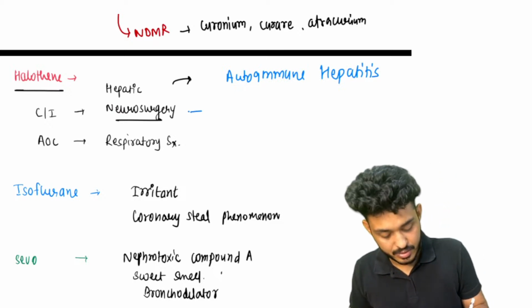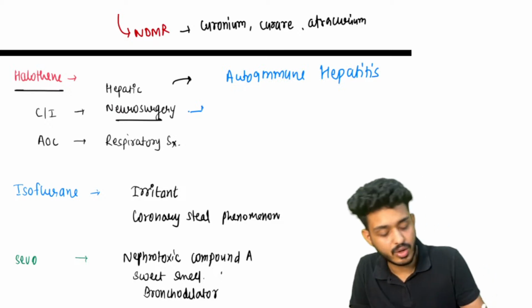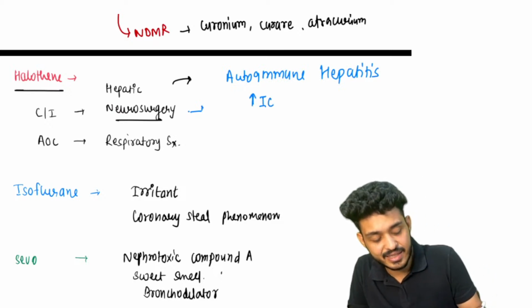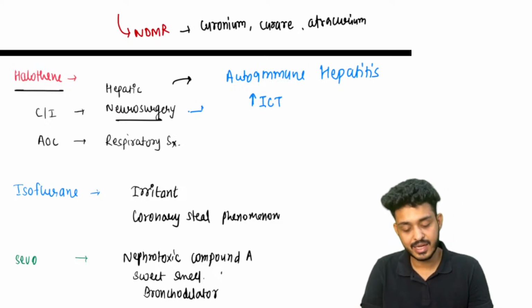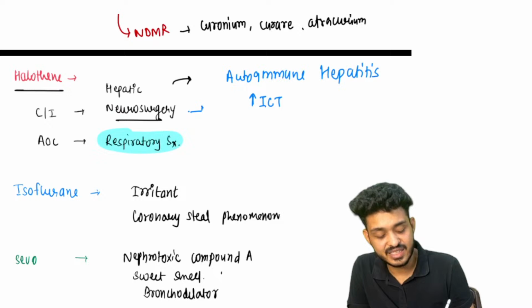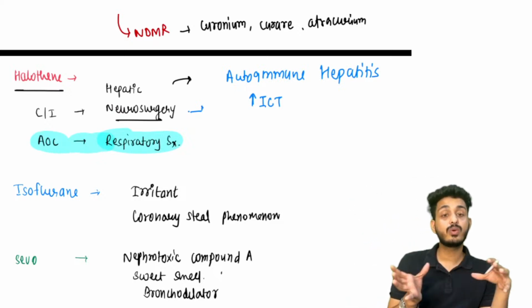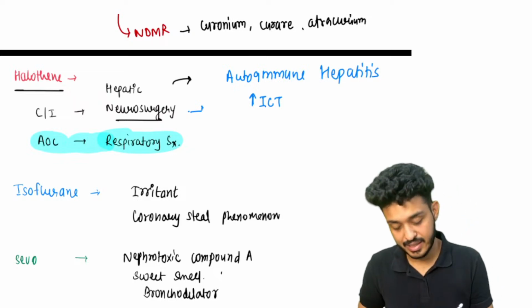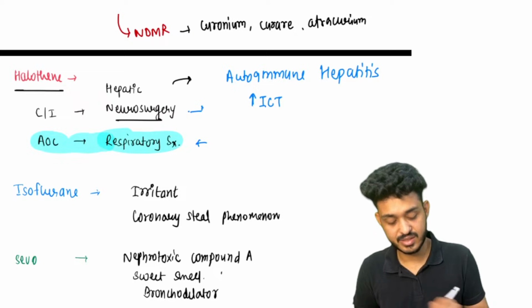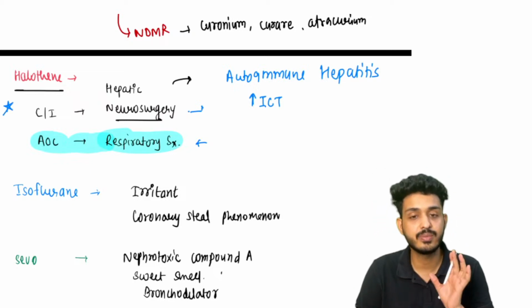Second thing, it is contraindicated in neurosurgeries. What is the reason why it is contraindicated, sir? It will be increasing intracranial tension. Okay, so we will be avoiding this. Second important thing, it is the agent of choice in respiratory surgeries. For example, it is a good bronchodilator, so we will be utilizing halothane in cases of respiratory surgery only. Okay, so these are the important points asked about halothane that you should remember.